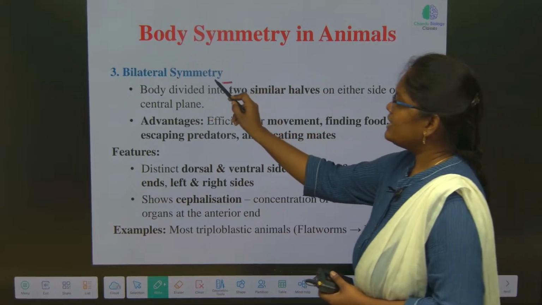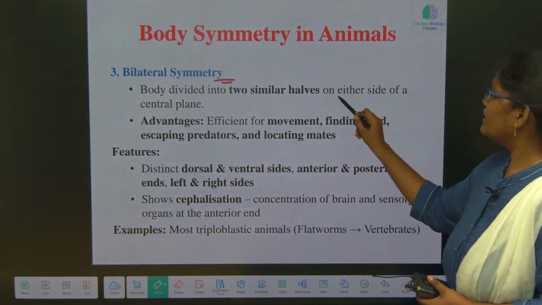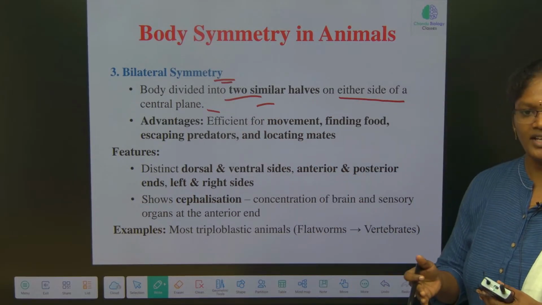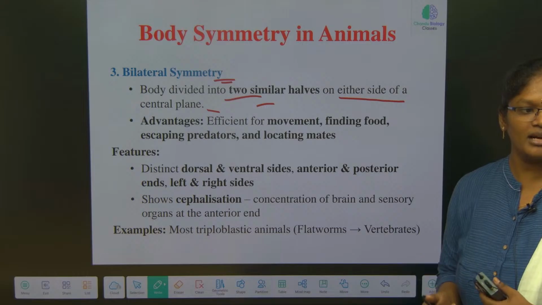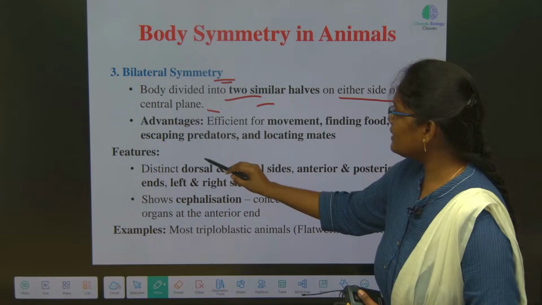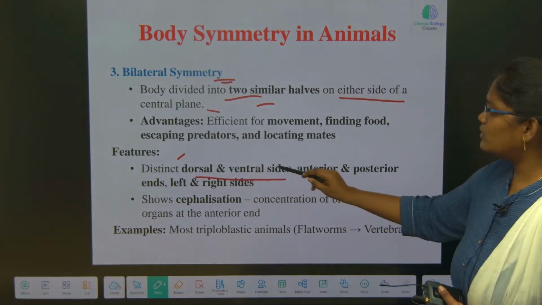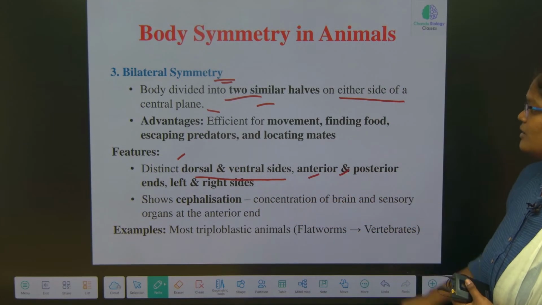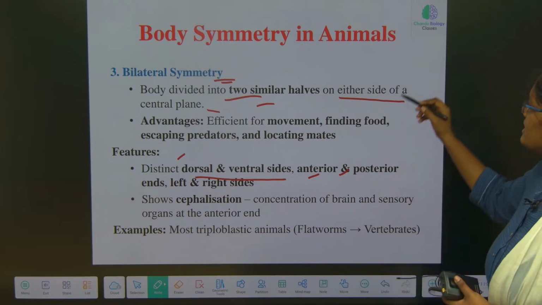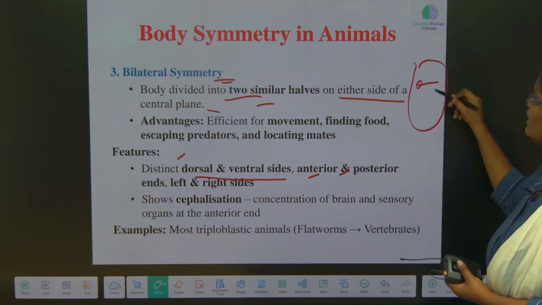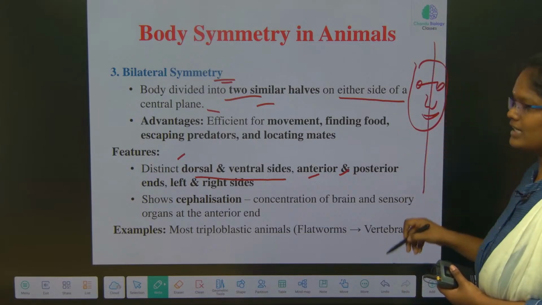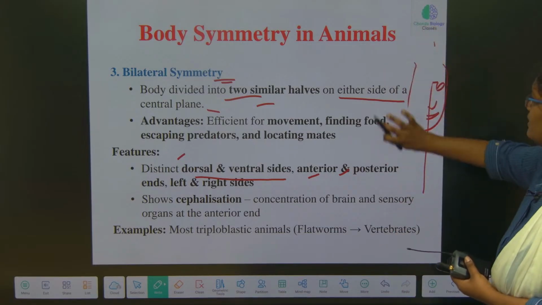Once again, in bilateral symmetry only when we cut along a particular central plane can we come up with two similar halves. So that is bilateral symmetry. What are the features? Distinct dorsal and ventral sides, anterior and posterior, left and right sides, all equally separated. In human beings, here one eye, here one eye, then the nose and the mouth. So we can easily cut like this to get equal halves.